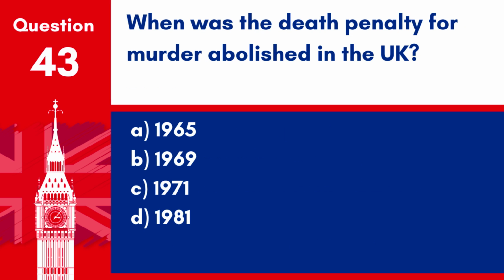Question 43. When was the death penalty for murder abolished in the UK? A. 1965. B. 1969. C. 1971. D. 1981. Answer: A. 1965. The Murder (Abolition of Death Penalty) Act 1965 abolished the death penalty for murder across the UK.